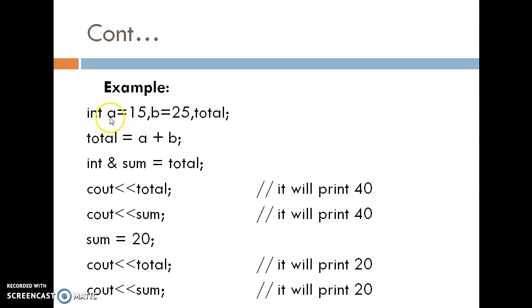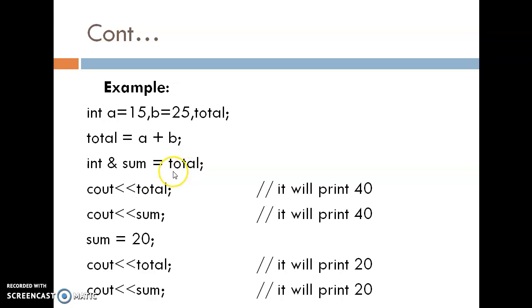For example, here a, b and total are three simple variables. The values of a and b are already assigned. The total is equal to a plus b. So the value of total is 15 plus 25, which is 40. Integer ampersand sum. So sum is defined as a reference variable. To whom does it refer?